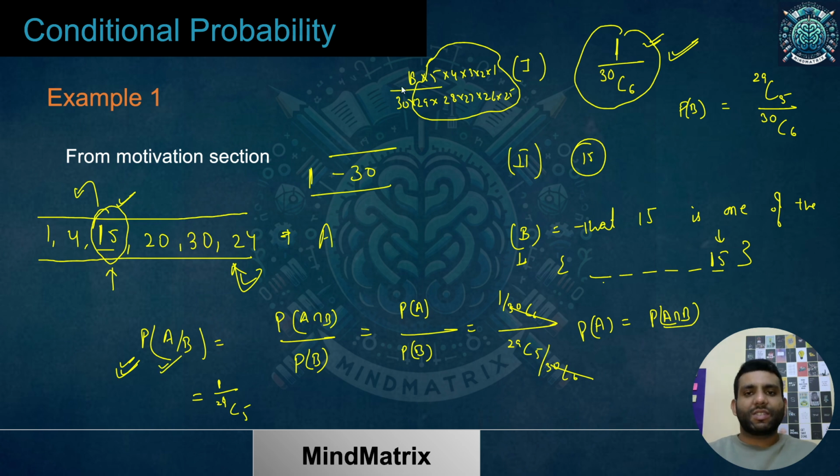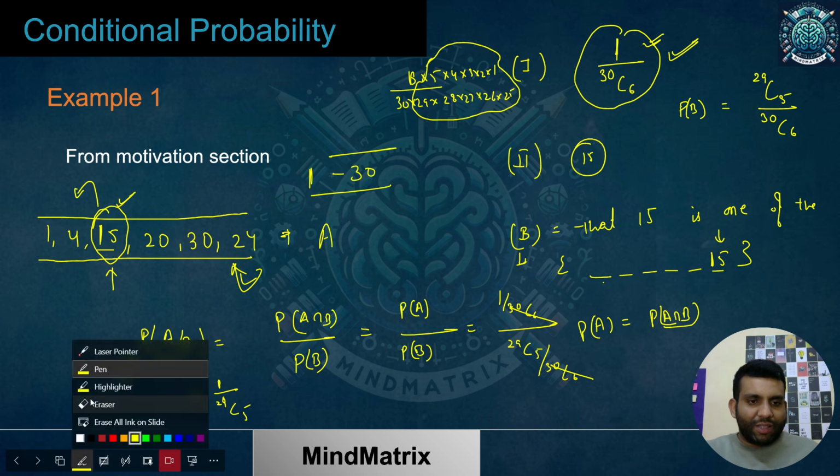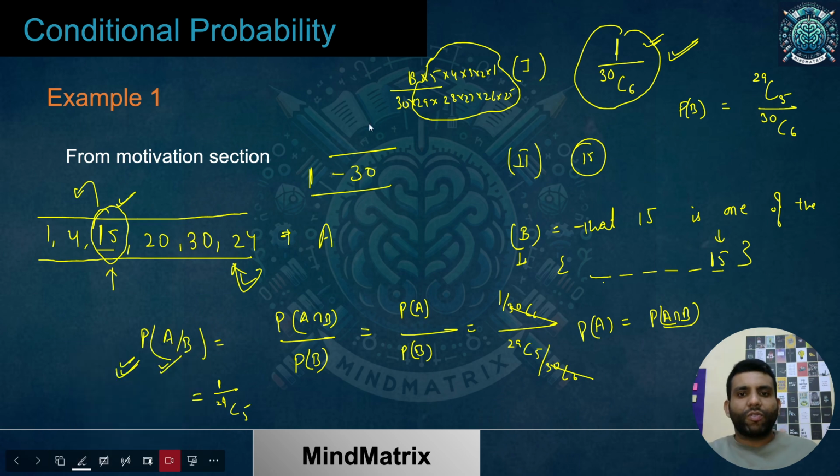Let me write it in a proper way so that you can get this. What I can conclude from this is that probability of A only is 1 by 5 of probability of A given B.